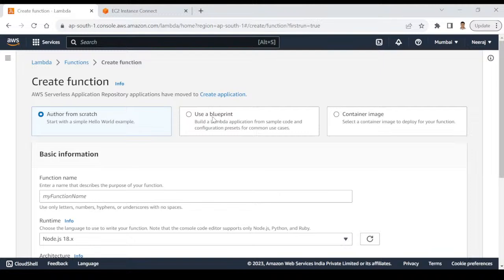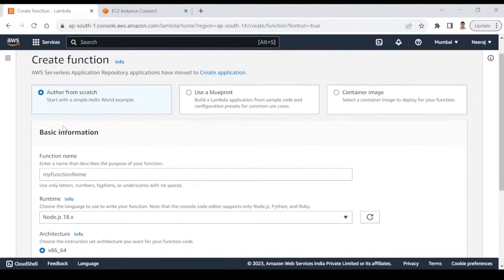Second option is use a blueprint. Blueprint means, suppose your purpose is to connect to S3, connect to a database, connect to something else. If you have your use case available, AWS has pre-written programs. Those are not complete. Those are like a blueprint. That means to get started, it will at least provide you a little bit of code so that you don't have to start from zero, from scratch. So you can go ahead with using a blueprint. And there's a third option, container image as well. That's an advanced option.